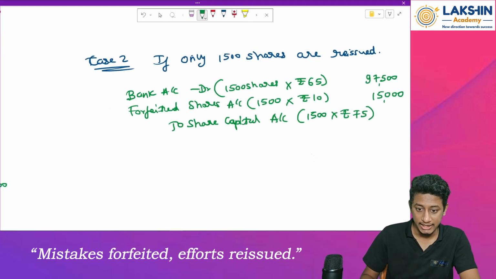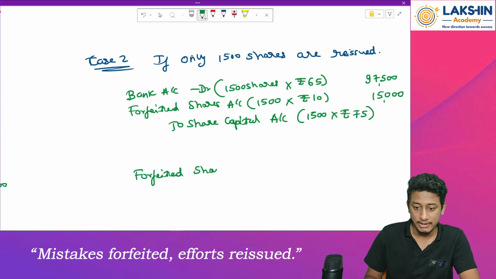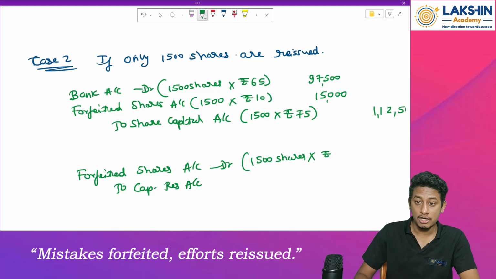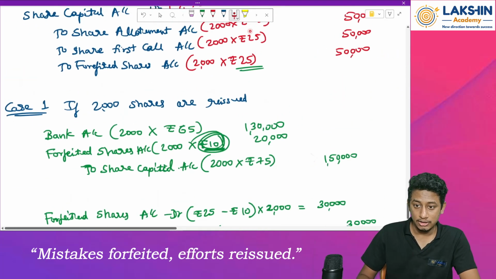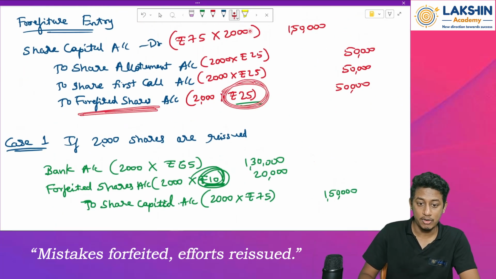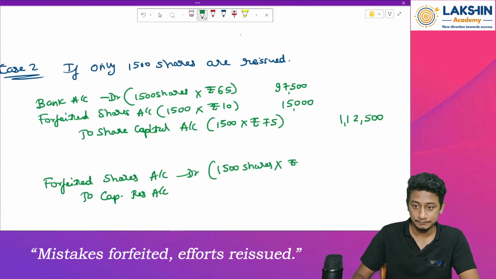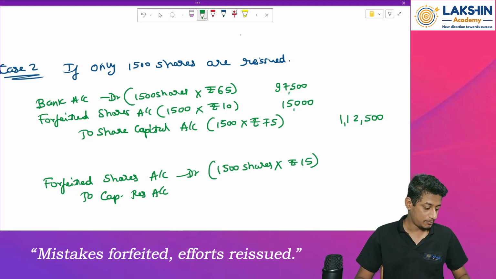So the entry will be forfeited shares account debited to capital reserve account. Okay, now what is the value? 1500 shares into rupees how much? Rupees 25, that is the forfeited amount over here, minus rupees 10, that will be rupees 15. Rupees 15 per share, that will be how much? 1500 into 15, rupees 22,500.